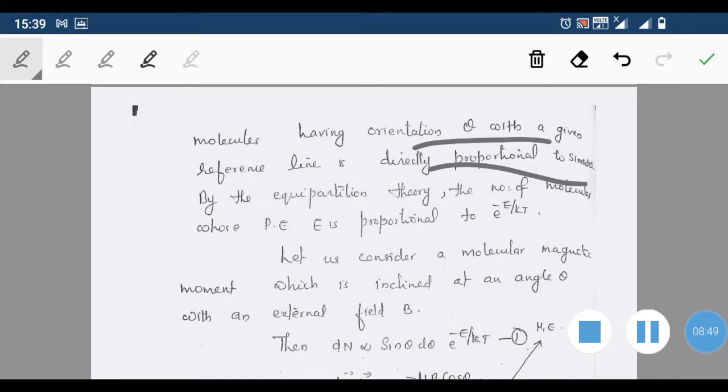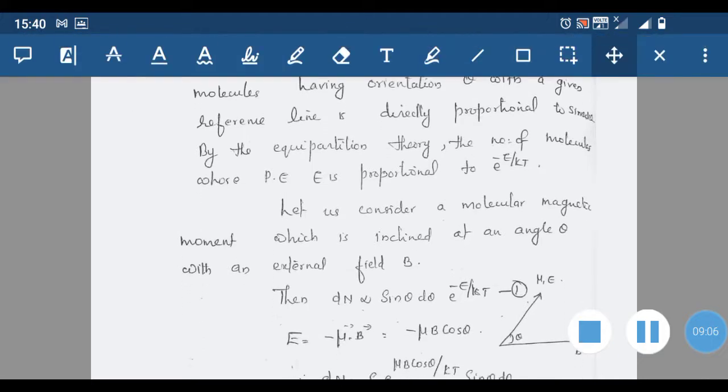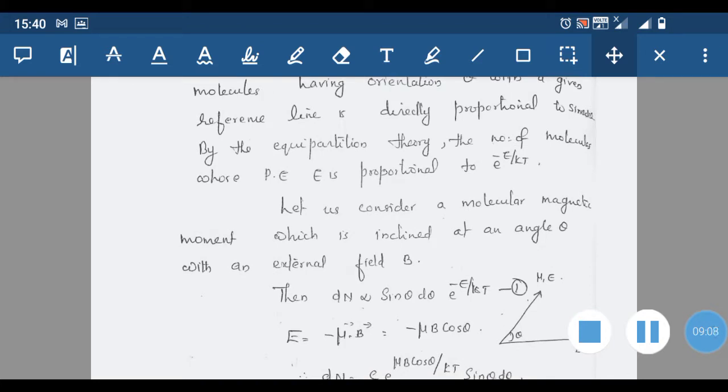The number of molecules having orientation theta with a given reference line is directly proportional to sin theta d theta. So the factor on which the number of molecules depends is sin theta d theta. And by the equipartition theory, the number of molecules whose potential energy is E is also proportional to e raised to minus E by kT.